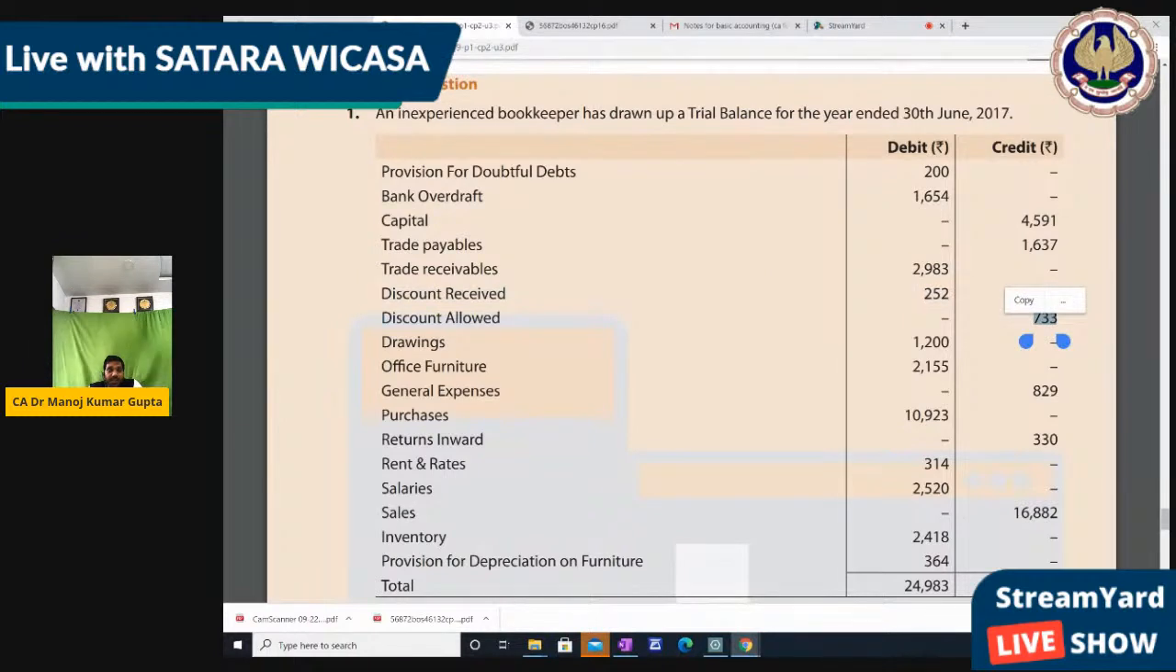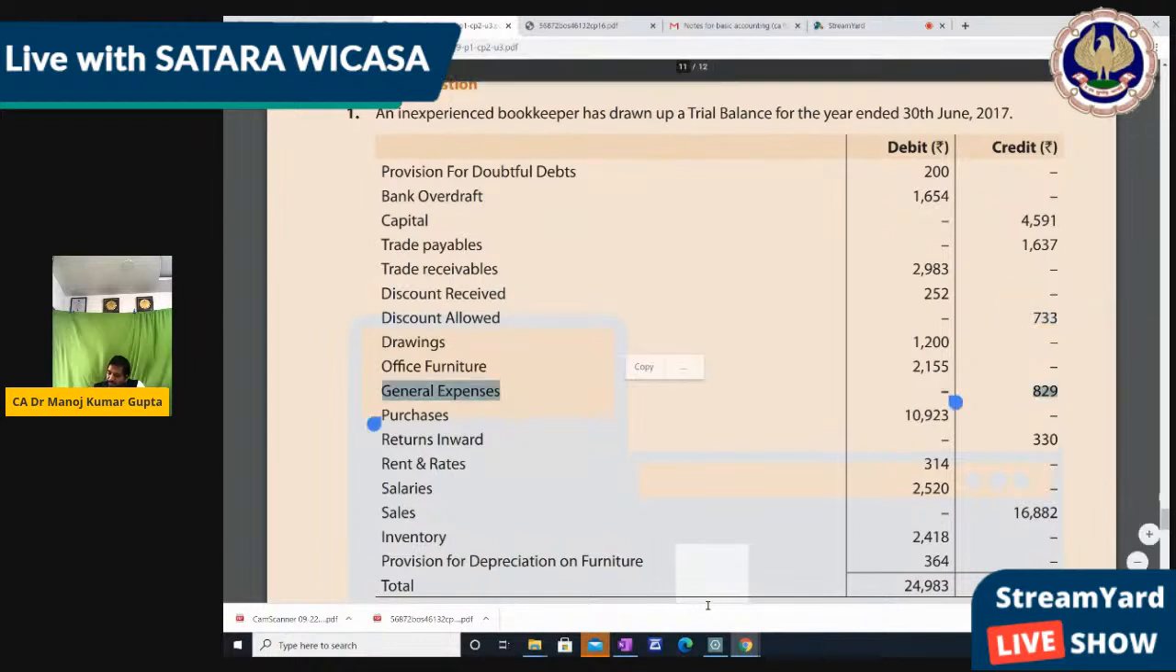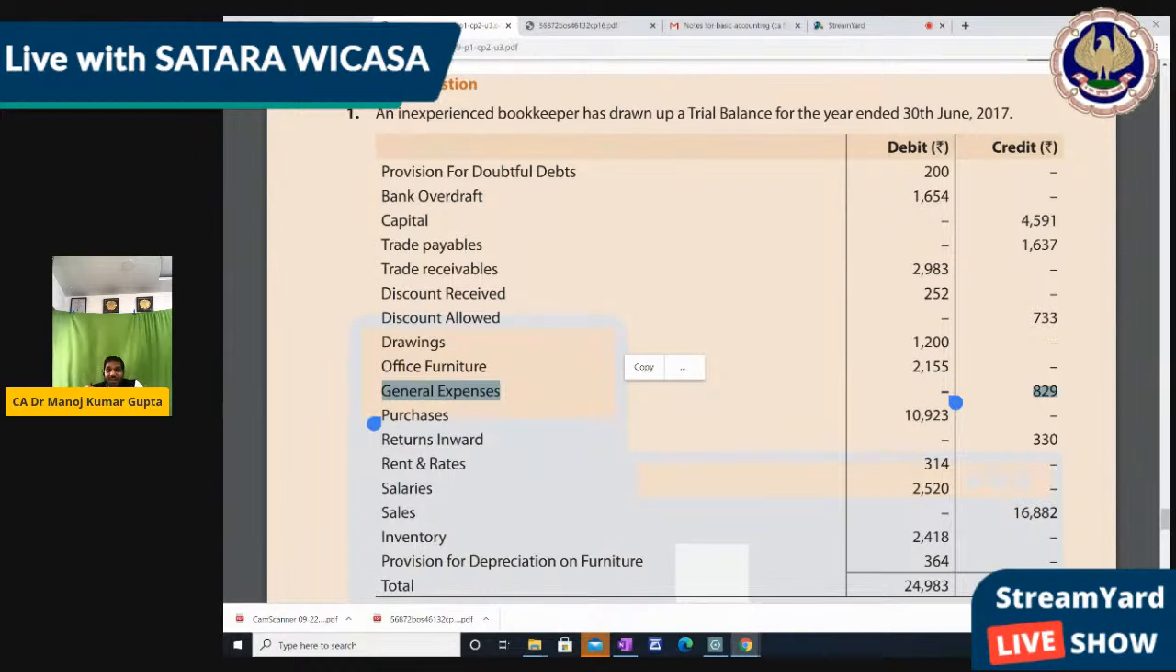Then drawing, it should be debit side. Office furniture, it should be debit side. Correct. General expense, it should be debit side. It is wrong, right? So general expense should be debit side. Am I right? Okay. Purchase, it should be debit side.